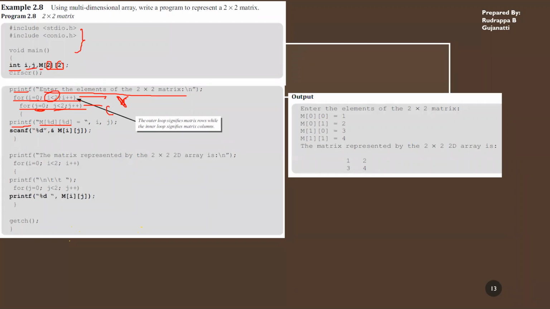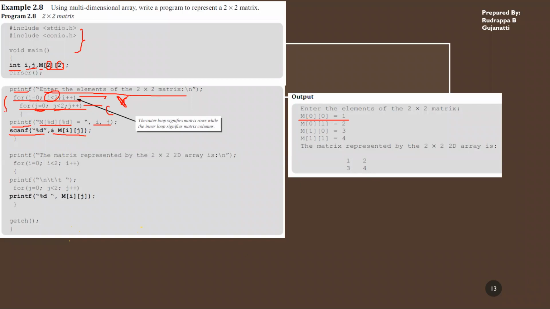What should be the value of this? It should be i and j. Initially it will be 0, 0. Now you are accessing the first element, which is m of 0, 0. So when you enter the number, that will be stored at this index 0 comma 0.